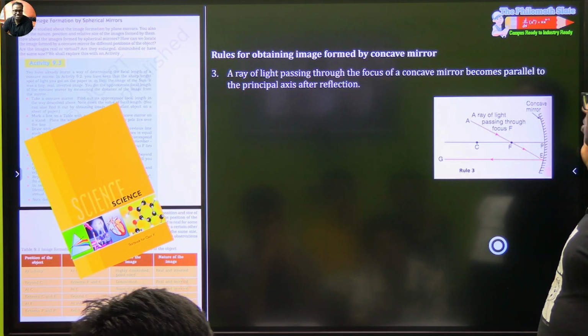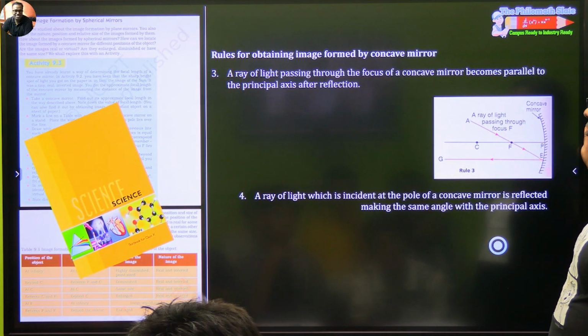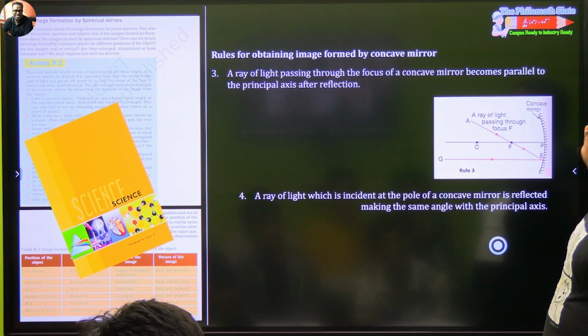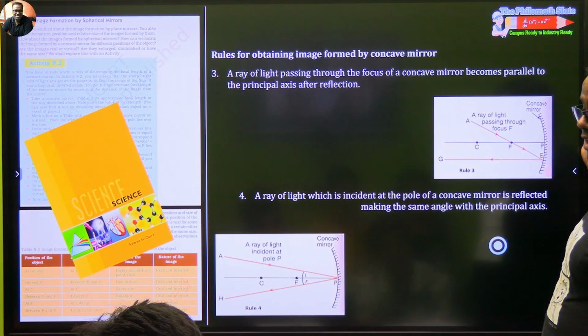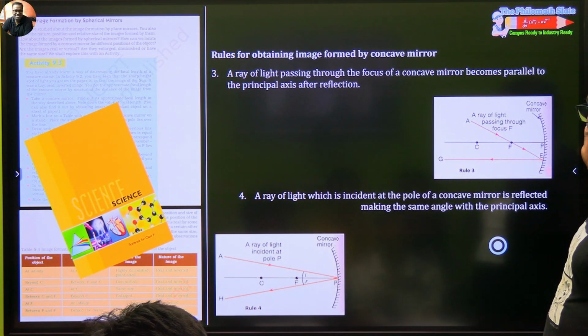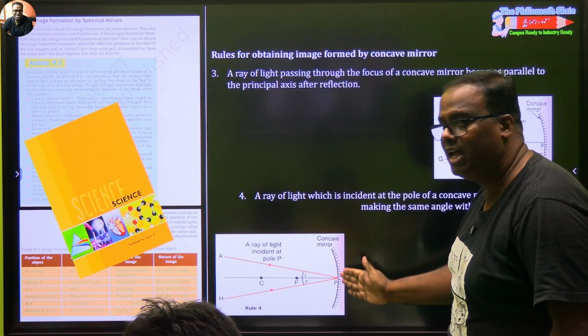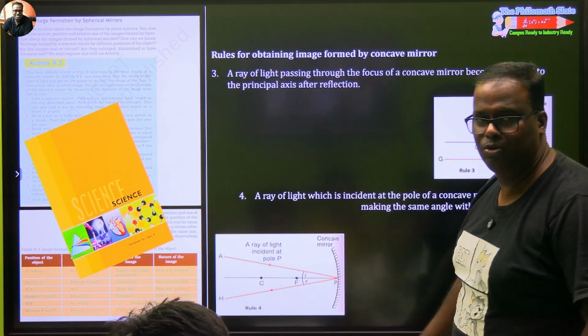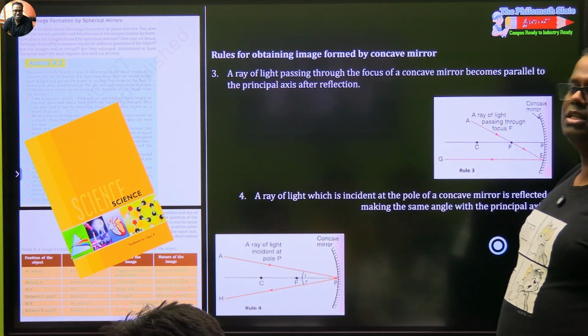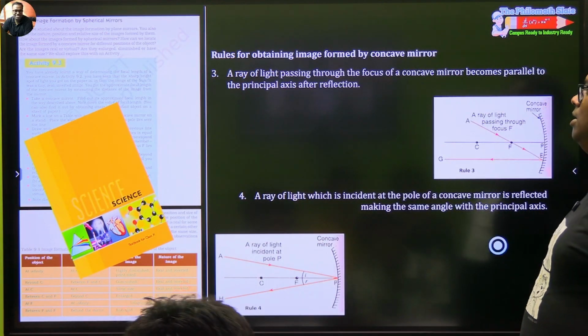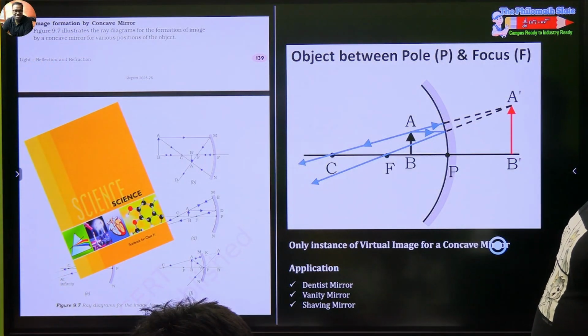ठीक है ना? It will always become parallel to the principal axis. And the fourth one is the angle of incidence that you make at the pole is same as the angle of reflection that you make at the pole. Now, why is this happening out here? Because at this surface, if you draw a tangent, it's almost like a plane mirror. If you draw a tangent. Are these fine? Okay.